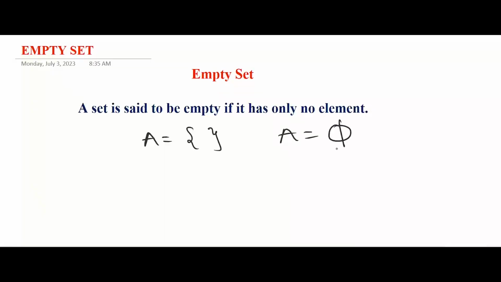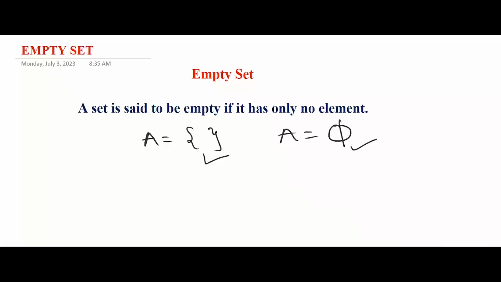So it tells us that set A is also an empty set because it has no member. So these are the two ways you could show that a given set is an empty set. It's either you make use of this pair of curly brackets or you make use of this sign.